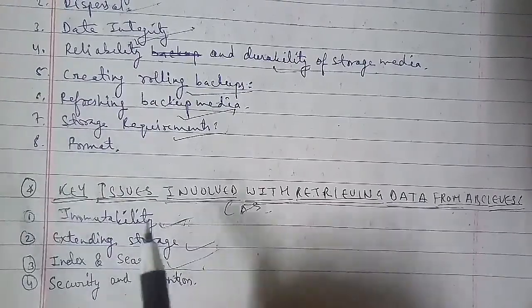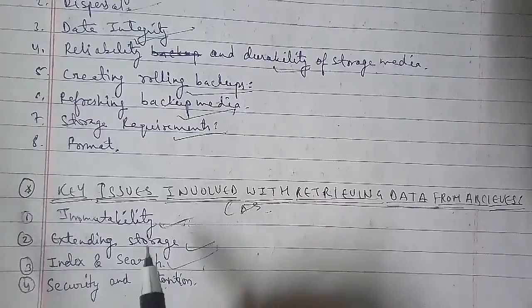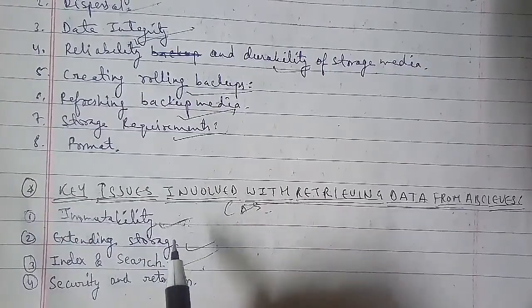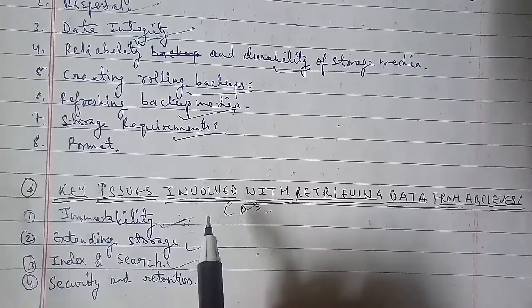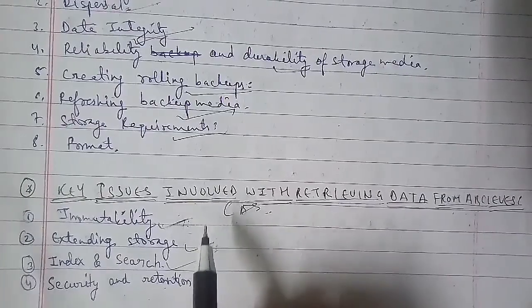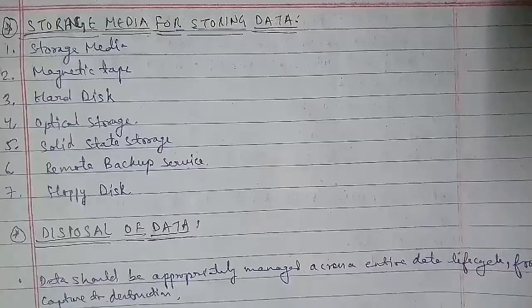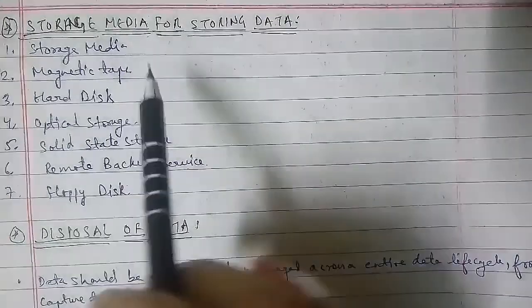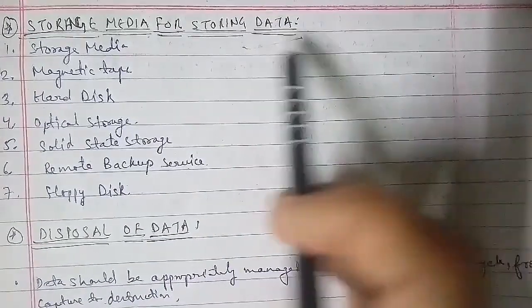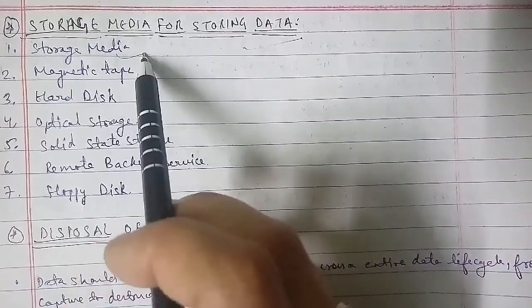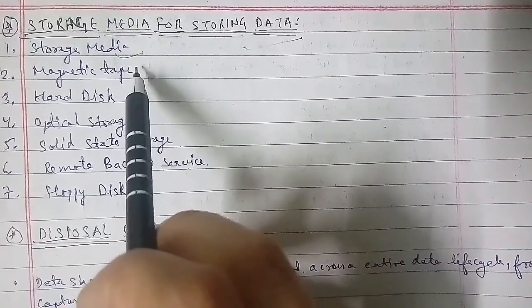Next is your hard disk here. The capacity to price ratio of the hard disk has been rapidly improving for many years, and this is making it more competitive with magnetic tape as a bulk storage medium. The main advantages of hard disk storage are low access time, availability, capacity, and ease of use.